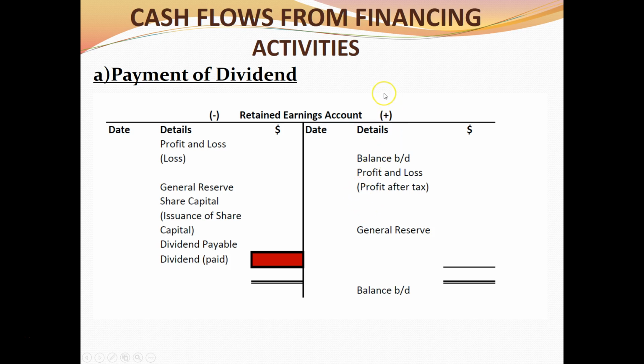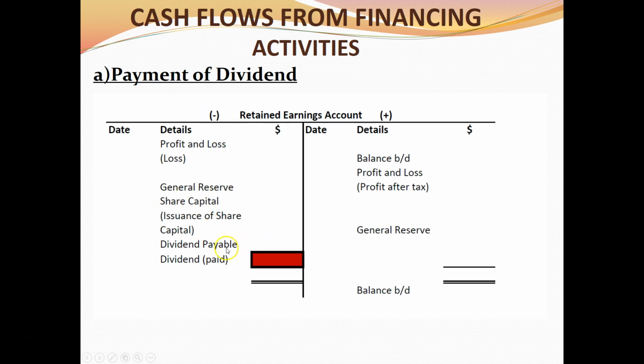Okay. When it comes to payment for dividends, we always look at how to open the retained earnings account. In the retained earnings account, you have the opening balance here, increased by profit after tax. When there's a general reserve transfer to retained earnings, it will be on the credit. Then if there's a loss, it will reduce retained earnings. A general reserve transfer from retained earnings to general reserve will be a minus sign.